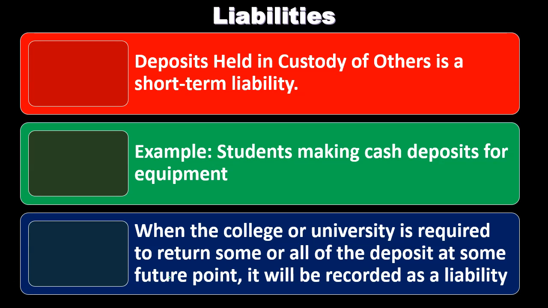When the college or university is required to return some or all of the deposit at some future point, it will be recorded as a liability. That's going to be generally accepted accounting principles, typically the accrual accounting principles. If we get the deposit and we have to return it, similar to if we had a deposit, say on the rent, if we were renting something and we required a deposit on it that we expect to return, or return some portion of it at the end of the time period, then we would have to record that typically as some type of liability. So the same would be the case here, except the deposit would be called deposit held in custody of others.